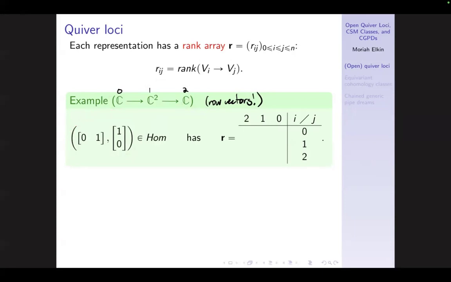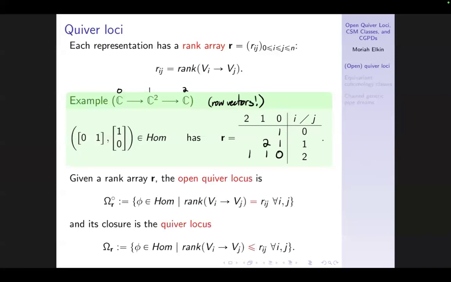And let's write down the rank array. So the convention is along the anti-diagonal, we're just going to take the identity map as being the map from vertex i to vertex i. So these ranks are 1, 2, and 1. They're just the dimensions of the vector spaces on those vertices. Below this anti-diagonal, both of these maps that I've written down have rank 1, and their composition has rank 0. So that is the rank array associated to this quiver representation.